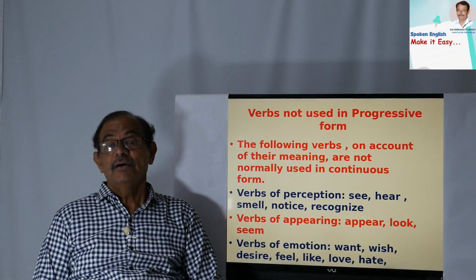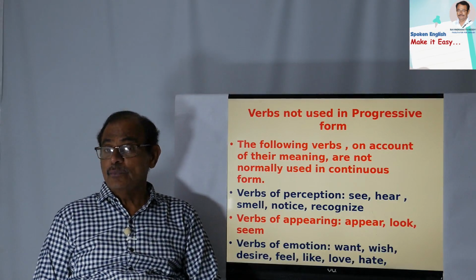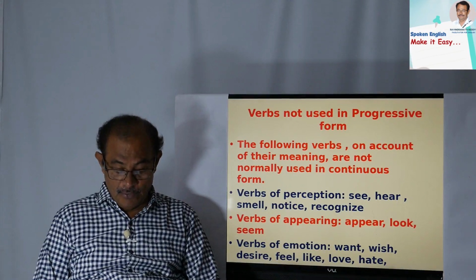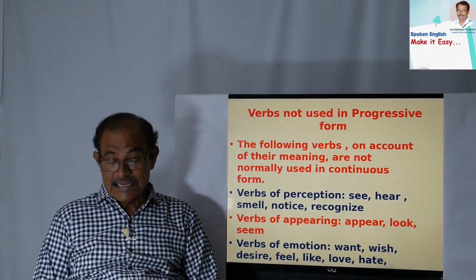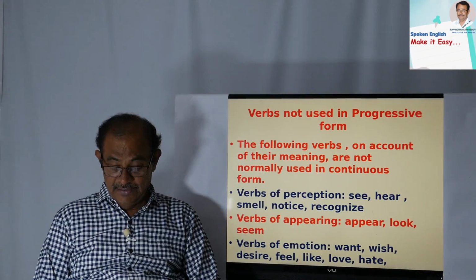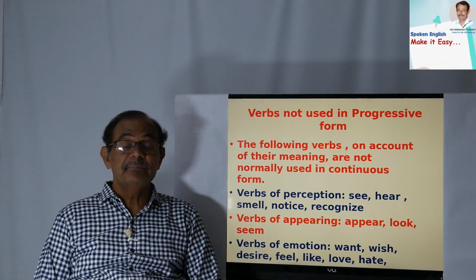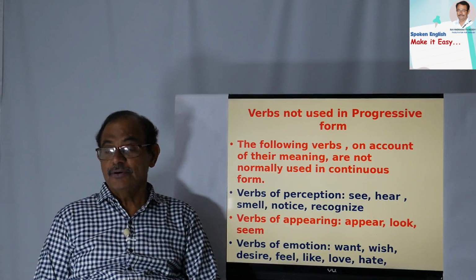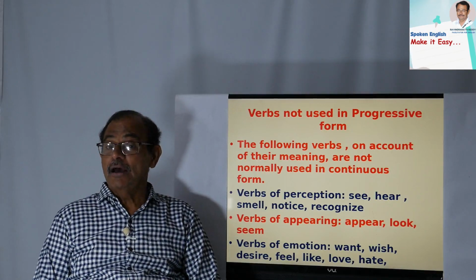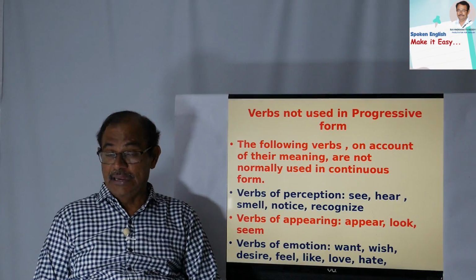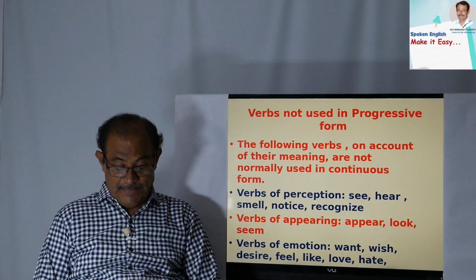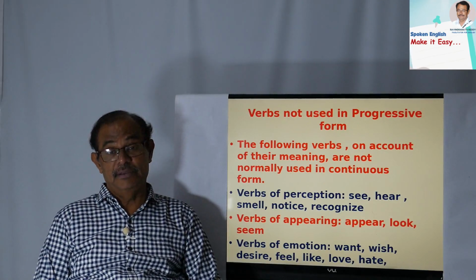Okay, next we have verbs of emotion also. These emotional verbs also cannot be used in progressive form. Example: want, wish, desire, feel, like, love, hate, hope, refuse and prefer. Okay, these are the verbs of emotions. So because human beings have a lot of emotions, they have love, they have like, they have hatredness, and they refuse something, they prefer something, and they wish to have something, and they have some desire also.